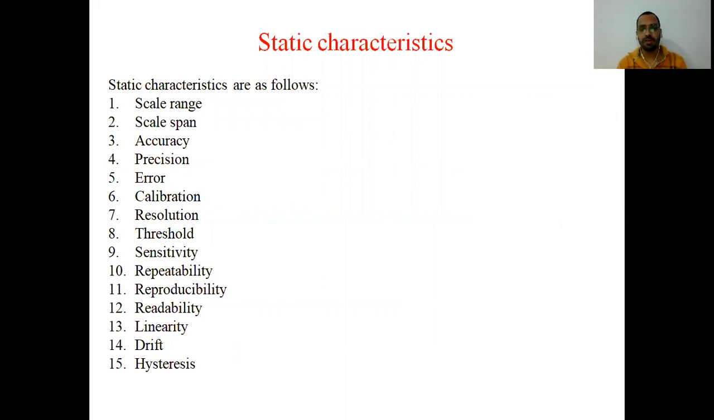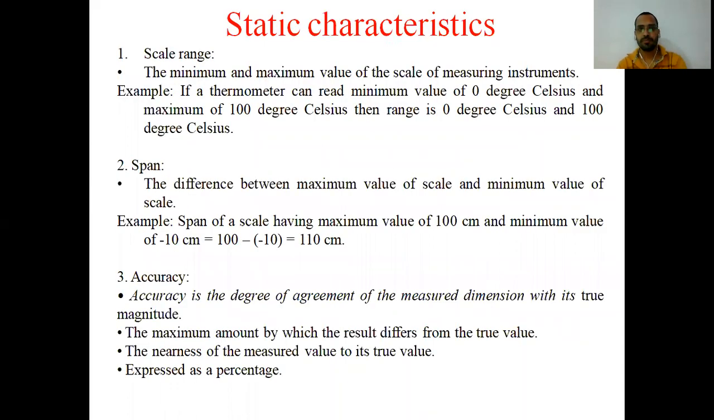These are 15, so one by one we are going to discuss them. Very first is scale range. First I will explain with the help of an example, then I will tell you the definition. Let us suppose you have a scale, and this scale can measure up to 100 centimeters. It goes from 0 to 100. So 0 is the minimum value and 100 is the maximum value.